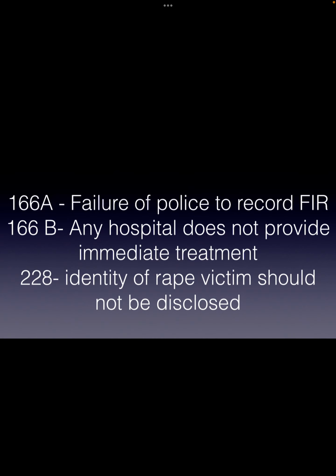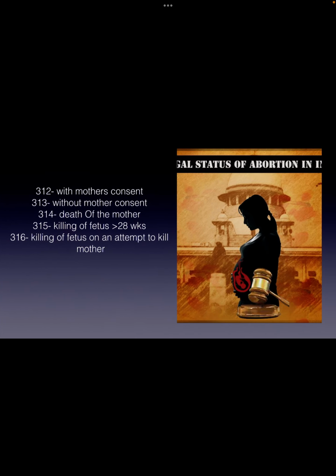Remember that whenever double letters come, that is 66, 66 or 22, they are related to rape. 166A is for the FIR, 166B is related to the hospital and 228 IPC is for the identity of the rape victim. If it is disclosed, then this IPC is applied.